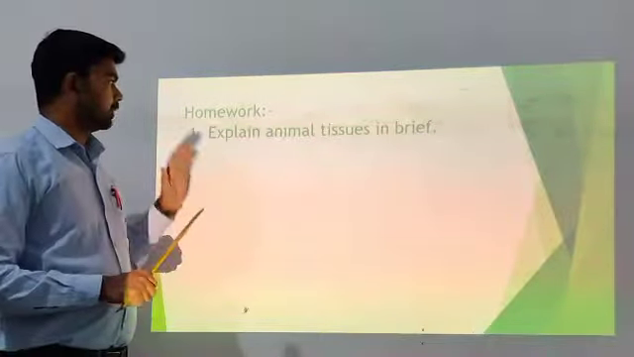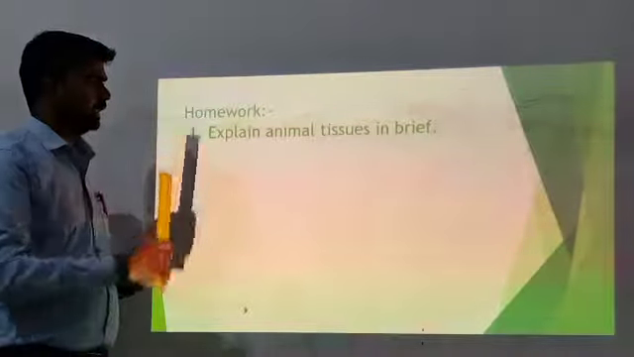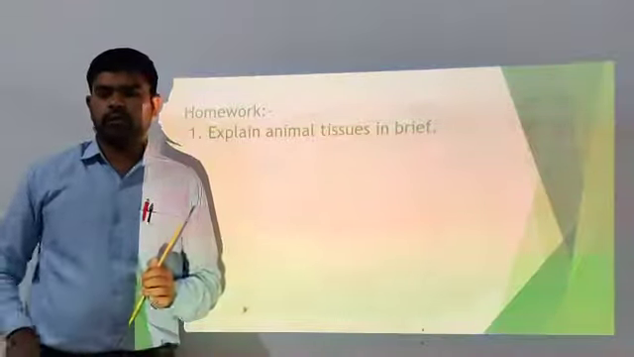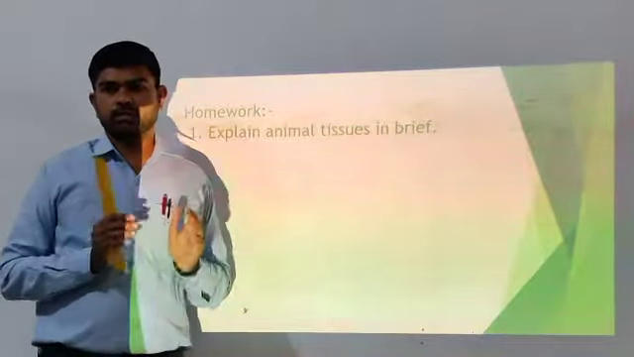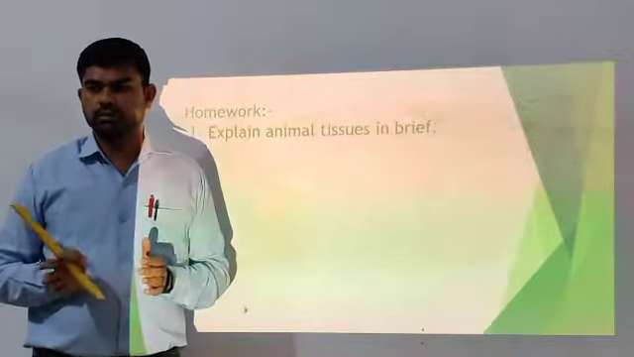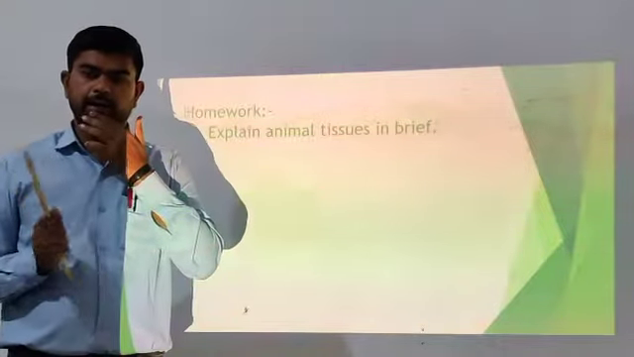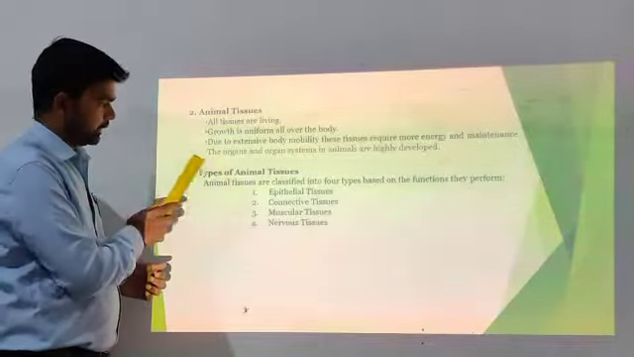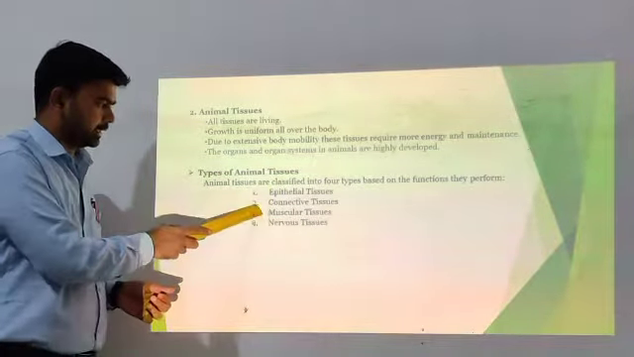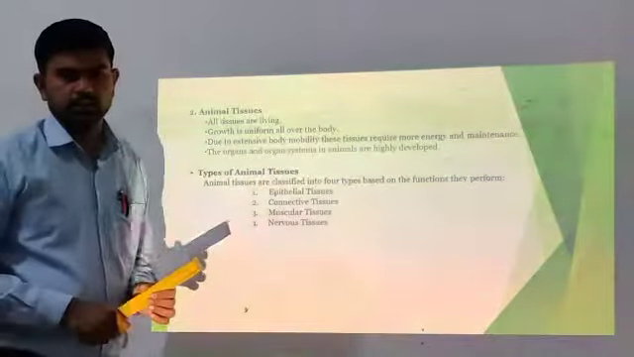So, this is the homework for today's lecture. Explain animal tissues in brief. What we have studied today is animal tissues. Animal tissues have four types: epithelial, connective, muscular and nervous.